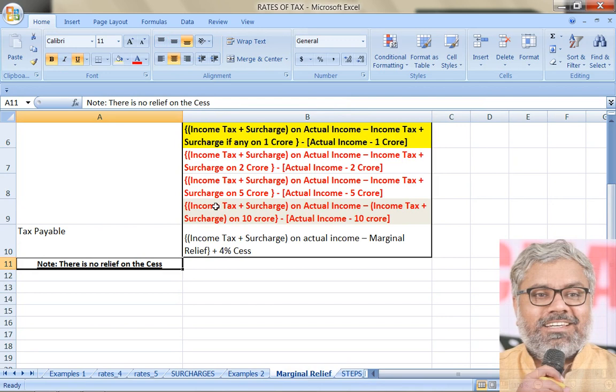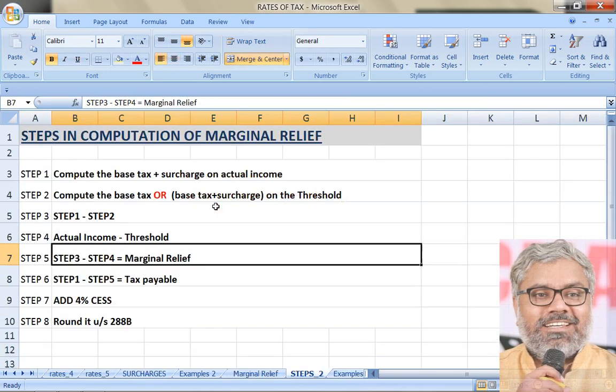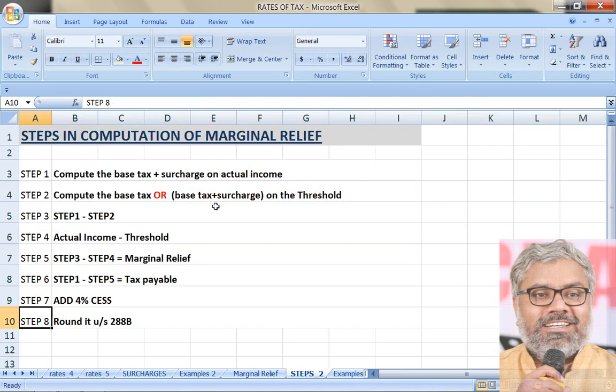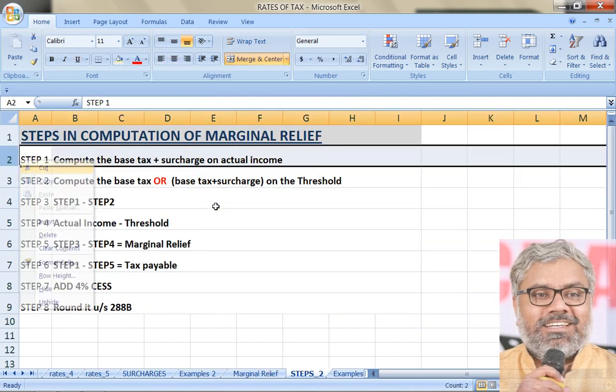Rounding is required only at the beginning and the end. Other than that, no rounding required. Same way, cess also should be done as a penultimate step. If there is a marginal relief before that, first we should compute marginal relief, reduce it from the base tax plus surcharge, then add cess as a last but one step. Then as a last step, do the rounding under 288B. So that is what are the steps for computation of marginal relief.